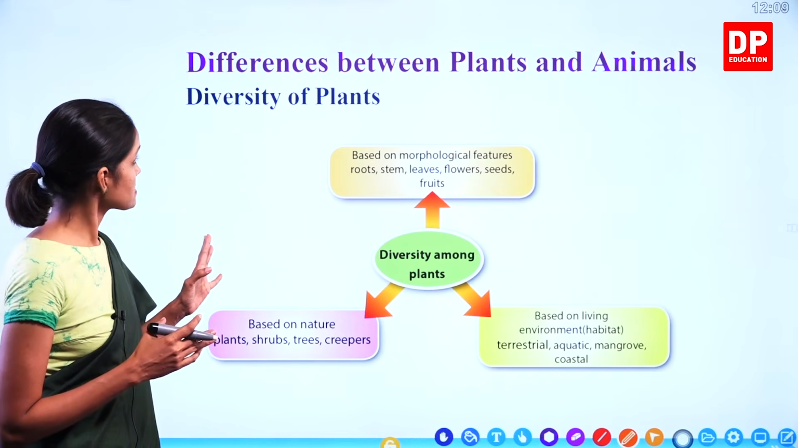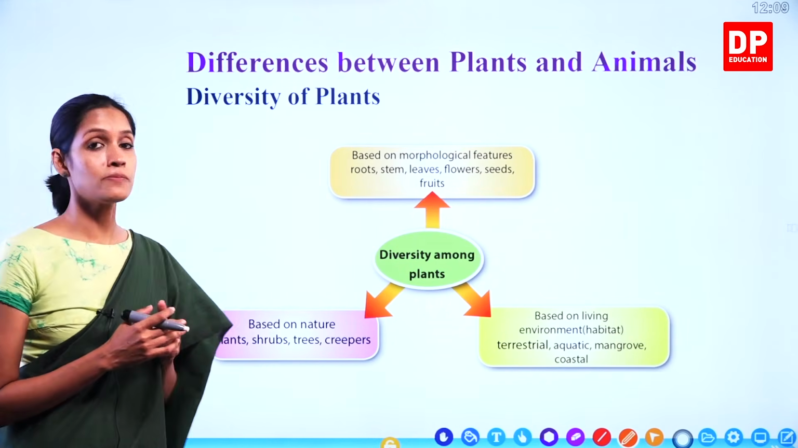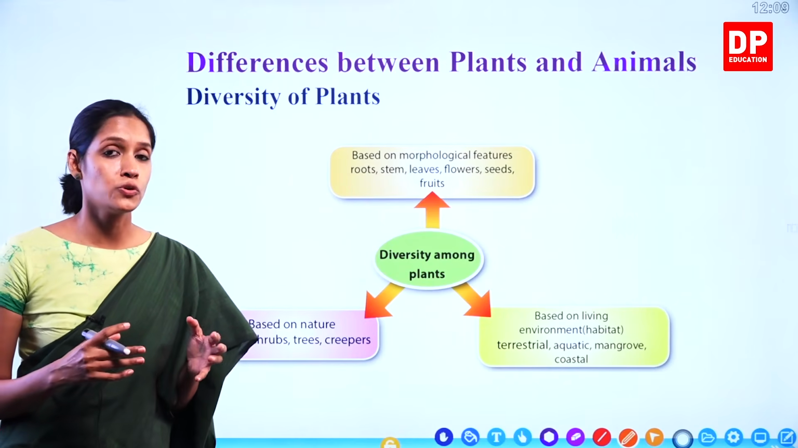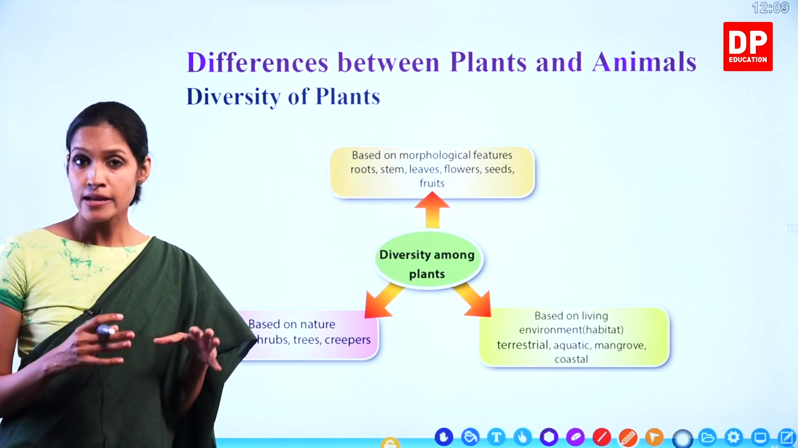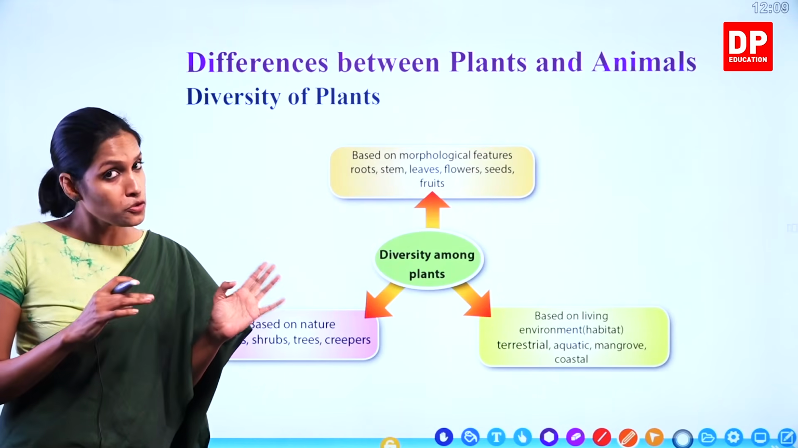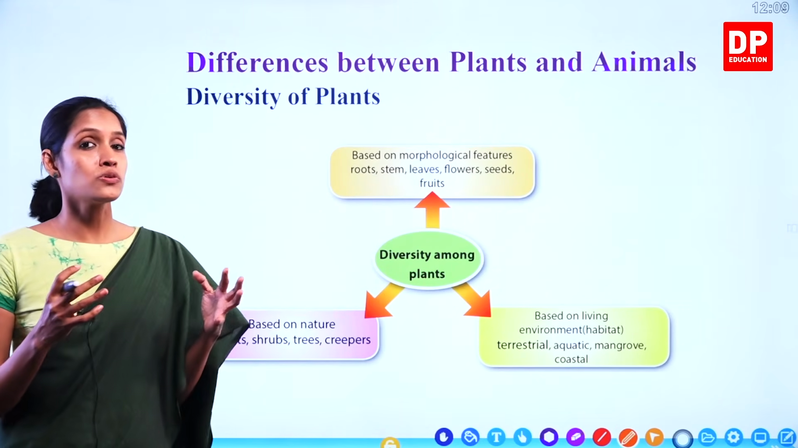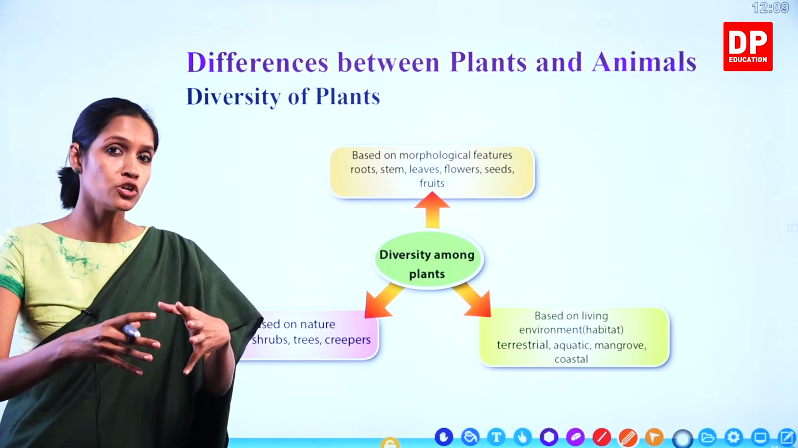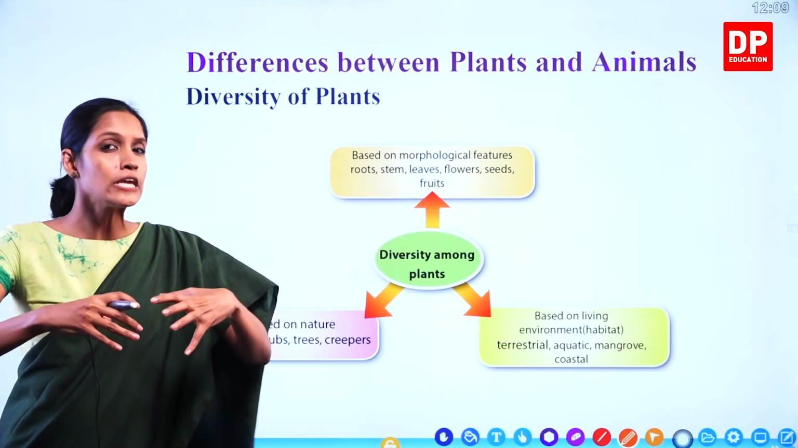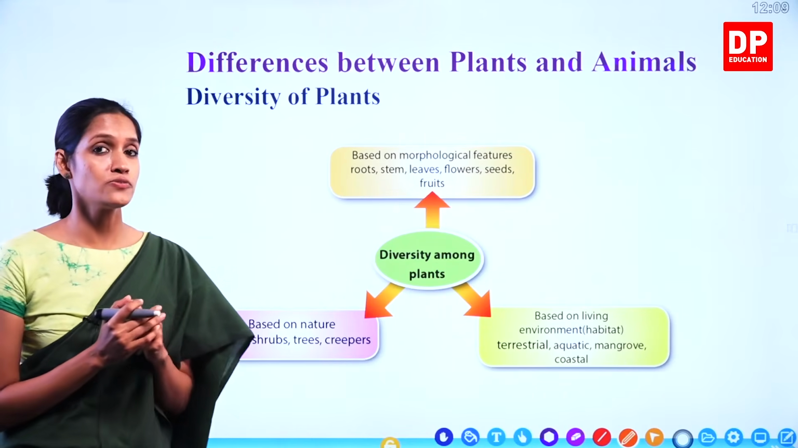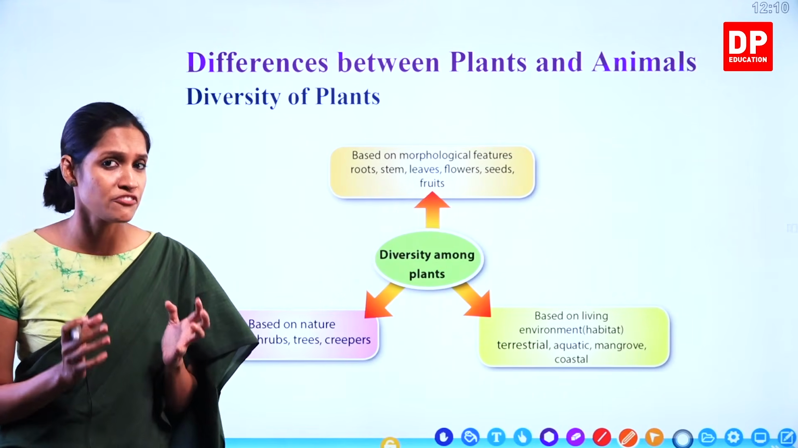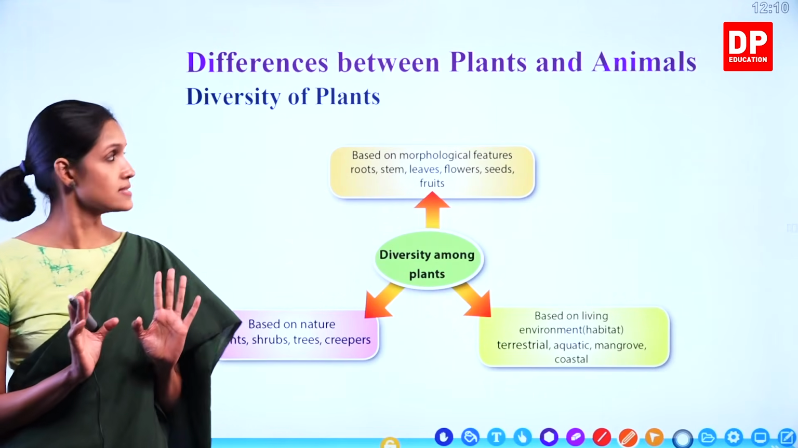Next we are going to discuss the differences between plants and animals. So you all know that plants and animals come under living organisms. Understand? But even though they come under the same group called organisms, there are so many other differences between plants and animals. Under this part, we are going to learn what those differences are.